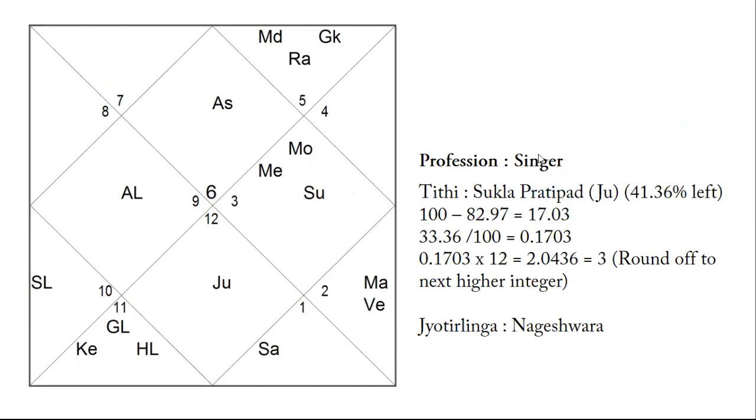This chart, she is a singer, and here the calculation is coming in the third. That means the 10th house, the Akasha Lagna, or this particular house is also connected with communications. Moon is also connected with traveling, mind, and singing. And the third house is also connected with writing skills and communication. Sun is here, and Mercury is in its own house. So here Bhadra Mahapurush Yoga is happening.